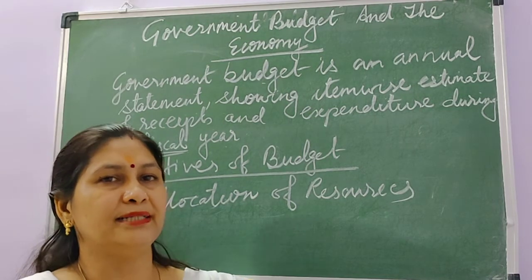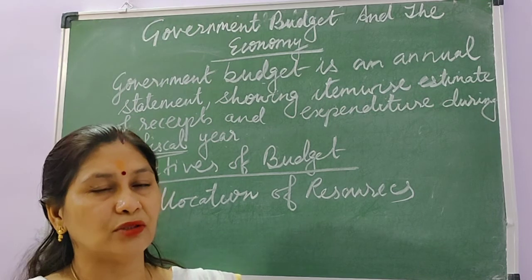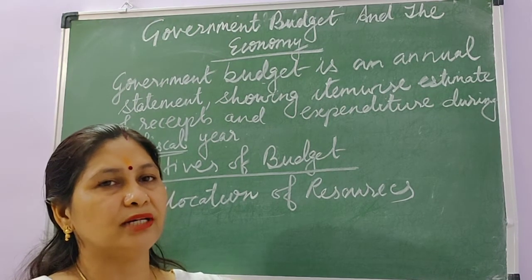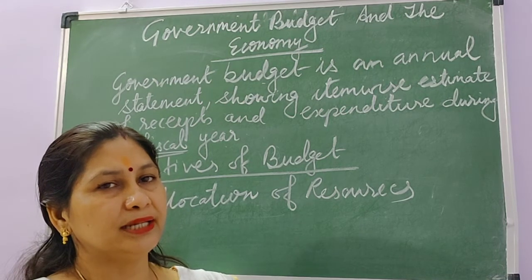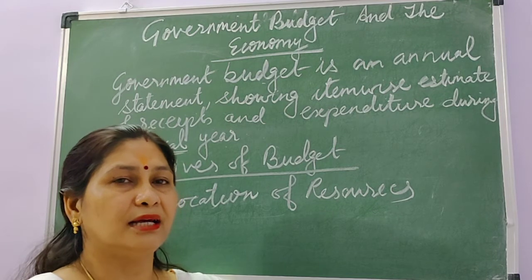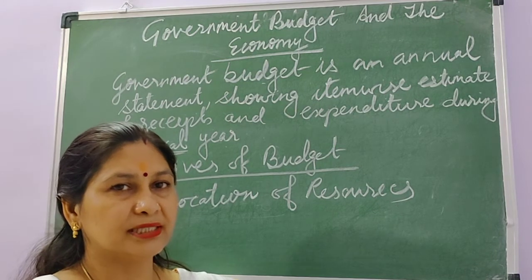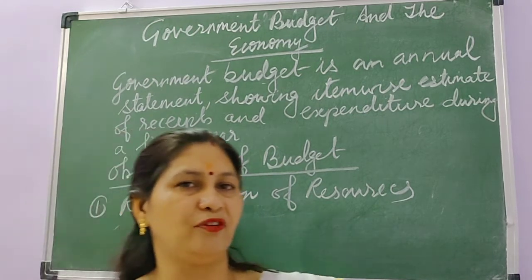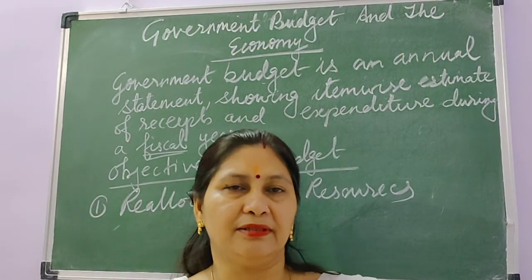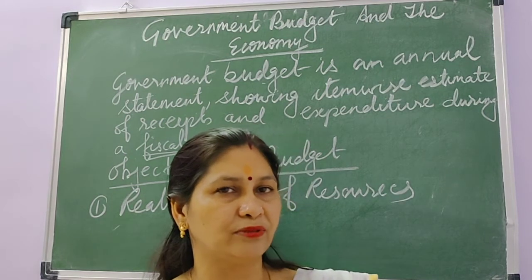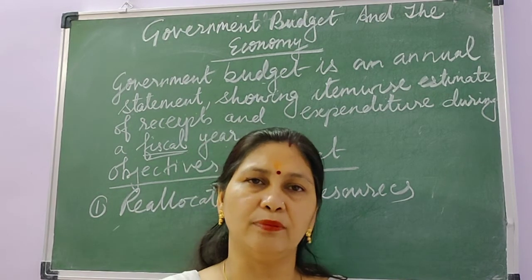So government budget is an annual statement which shows both the receipts as well as the expenditure of the government during the year, and that is known as the fiscal year. Fiscal means the financial year, which starts from 1st April and ends at 31st March. Government is preparing the budget for having some objectives. That is, for preparing government budget, there must be some objectives of the government which have to be fulfilled. So there are different objectives of the government.